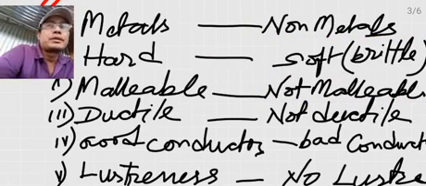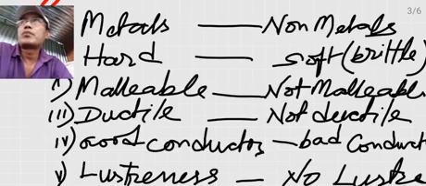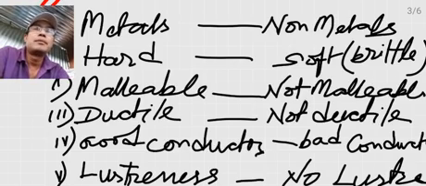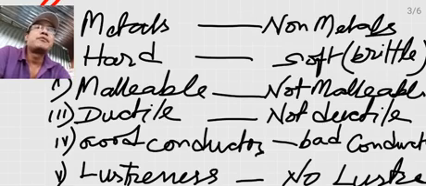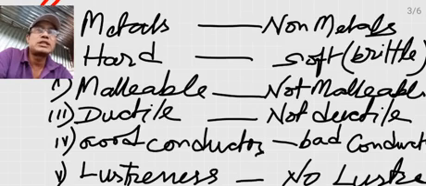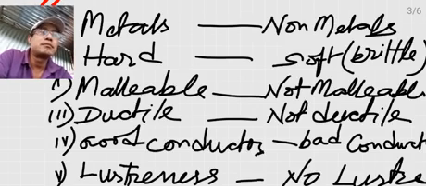And another property of the metals is that they are malleable. Malleable means it is a property by virtue of which a metal or a substance can be beaten into thin sheets with a hammer. So, when hammered, if a substance can be beaten into thin sheets, then it can be a metal.